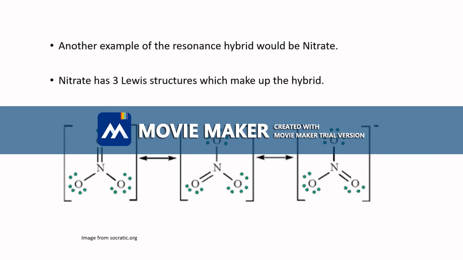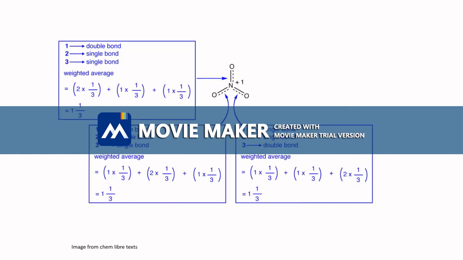Another example would be nitrate, which has three Lewis structures that make up the hybrid. As you can see, the double bond could be from the nitrogen to any one of the three oxygens. In this image, we see that there is no double bond, as the electron density is shared across the three, giving a bond order of 1 1/3. Due to the electron density being shared, the more structures that make up the hybrid, the more stable it becomes.